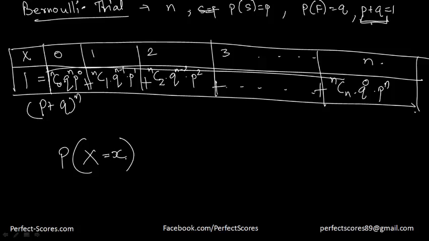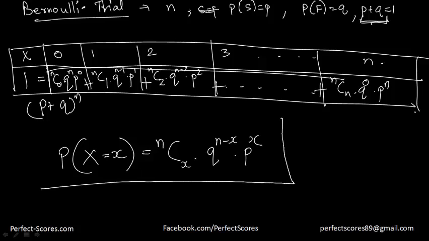Let's suppose I want to find x successes, then that is going to be equal to nCx into q to the power n minus x into p to the power x. So that is the x-th term of Bernoulli's theorem, where x is the number of successes. As you can clearly see, the more the number of successes, the more should be the power of p. So that is given over here.